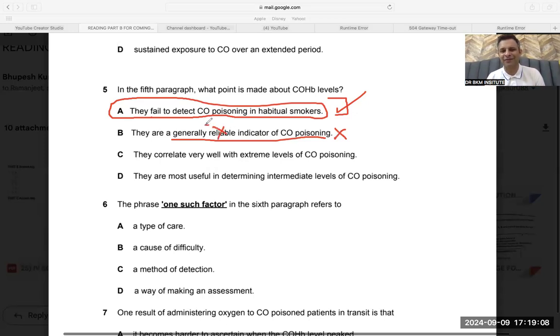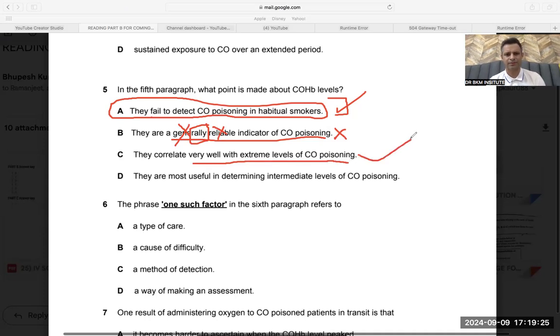And also the "-ly" word, that is, the adverb "generally" was given. So an "-ly" word will help you in the final exam to eliminate. If you cannot understand that level, at least notice this "-ly" word. "They correlate very well with the extreme levels."